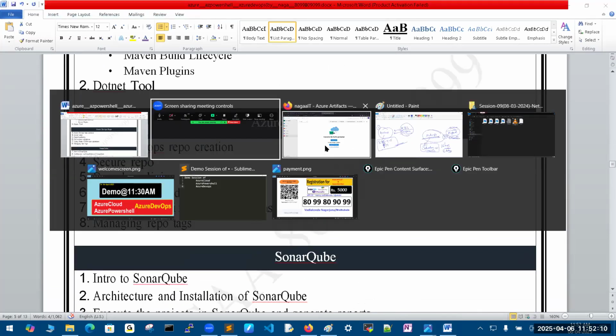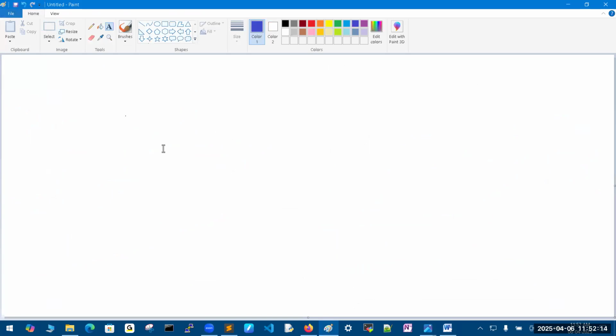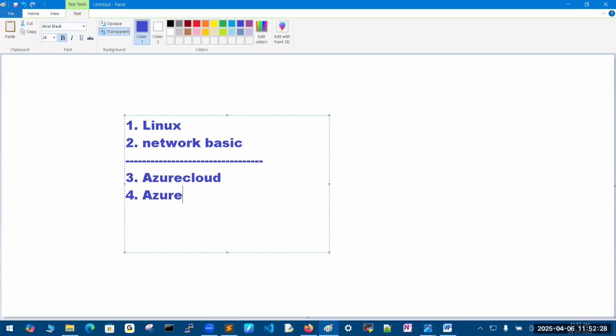Right? So what is the main theme you are going to learn from this? Finally, one more time. First of all, Linux basics and networking basics I am going to cover. This is not part of the course, it is a prerequisite. I will explain. Next, Azure Cloud I will teach, and Azure DevOps also I will teach.